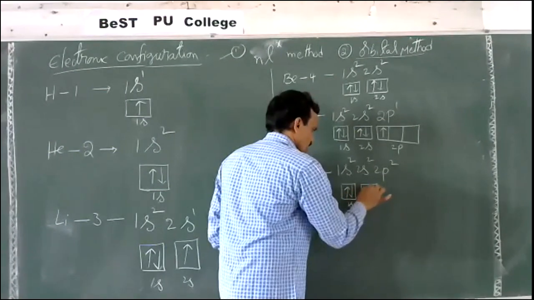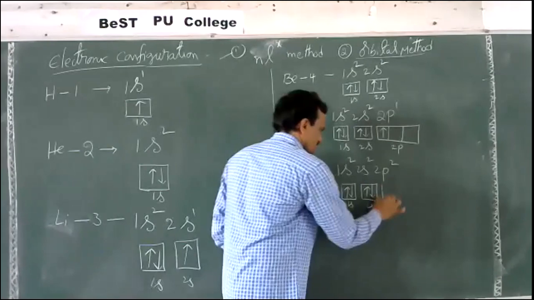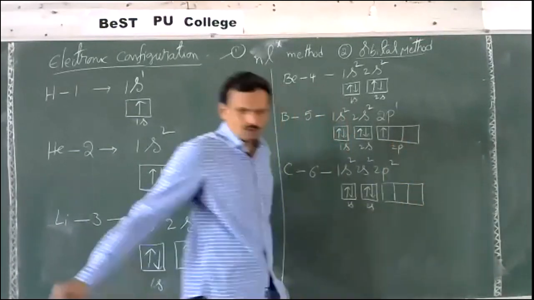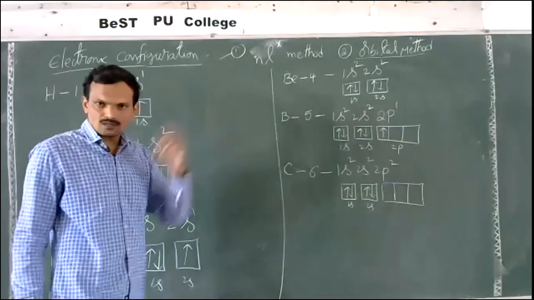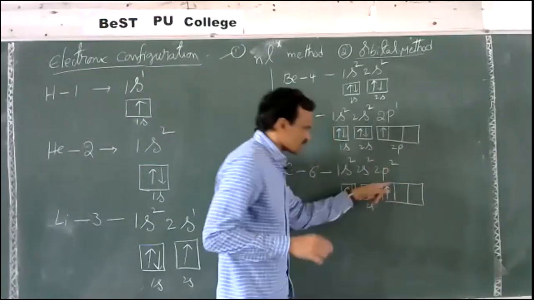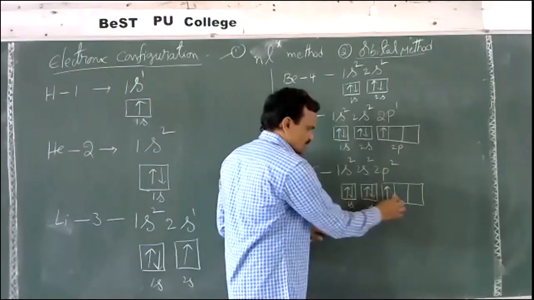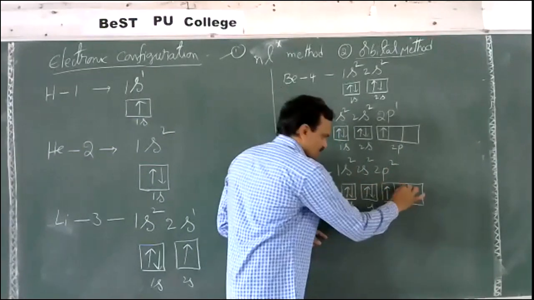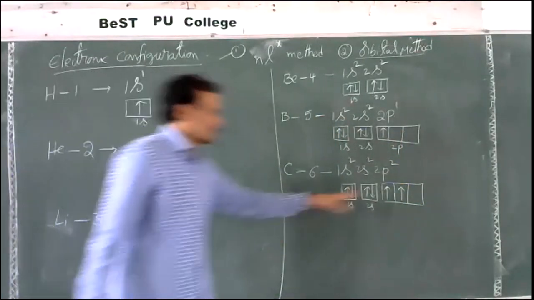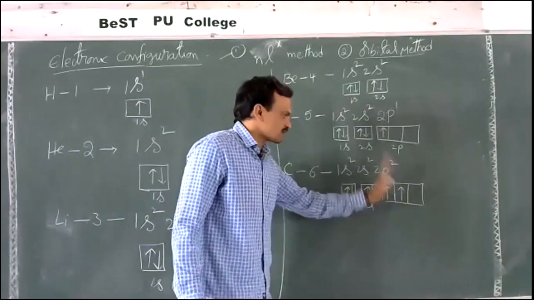After that 2s consists of 2 electrons, and then 2p2. As I said, as per Hund's rule, first we should fill with one electron. Don't take 2 electrons directly here. So this orbital contains 1 electron and this orbital contains 1 electron. Suppose if the electron is paired here, the configuration is wrong.